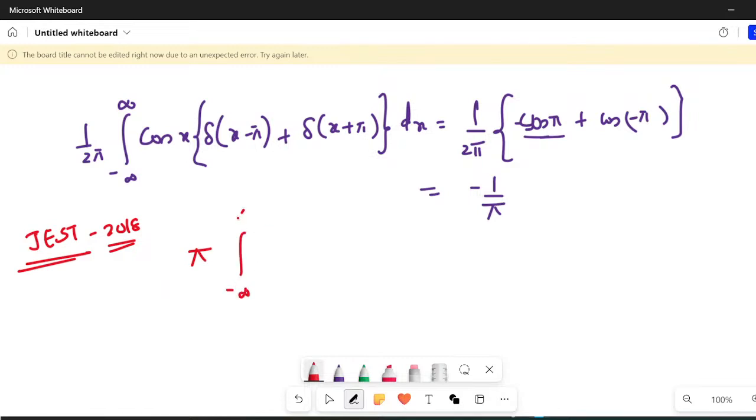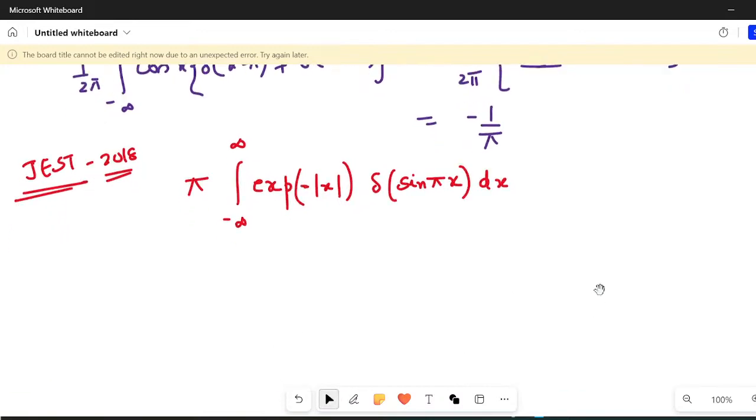The question asks you to find the integral from minus infinity to plus infinity of exponential of minus modulus of x, times Dirac delta of sine pi x, dx.